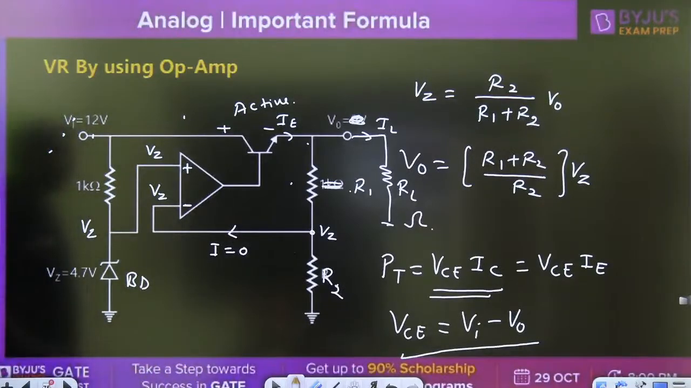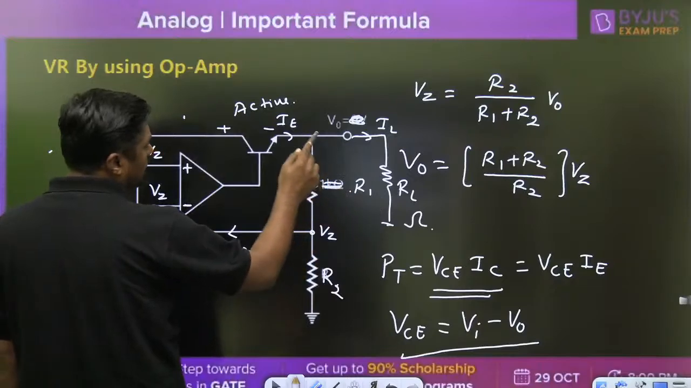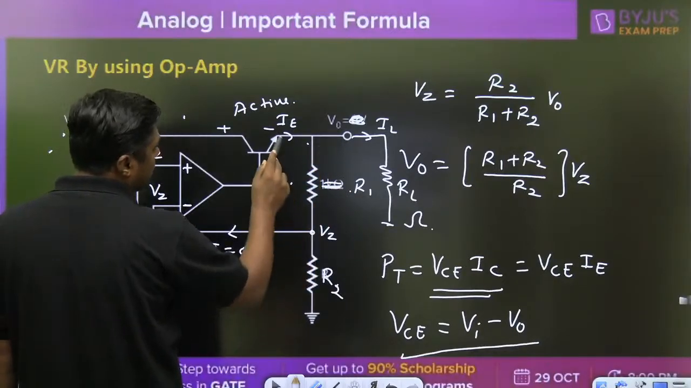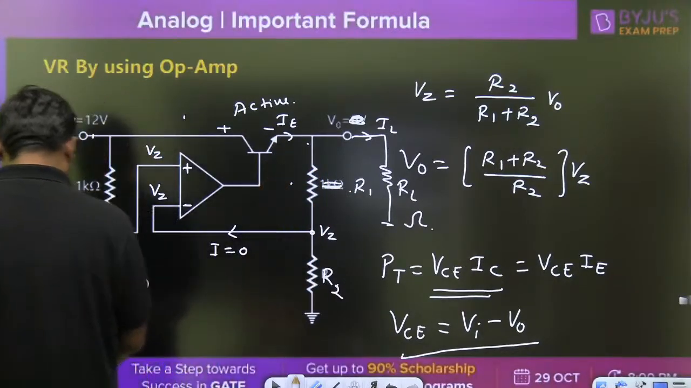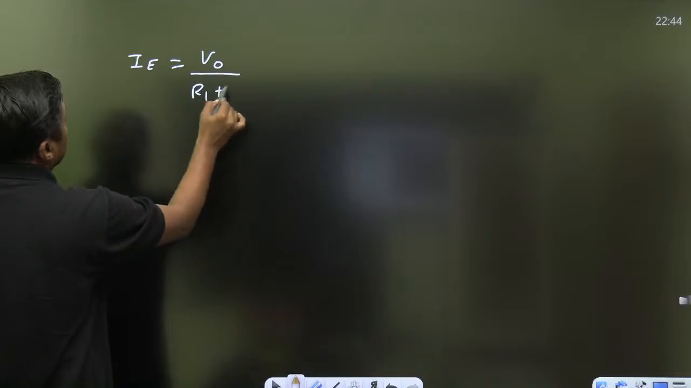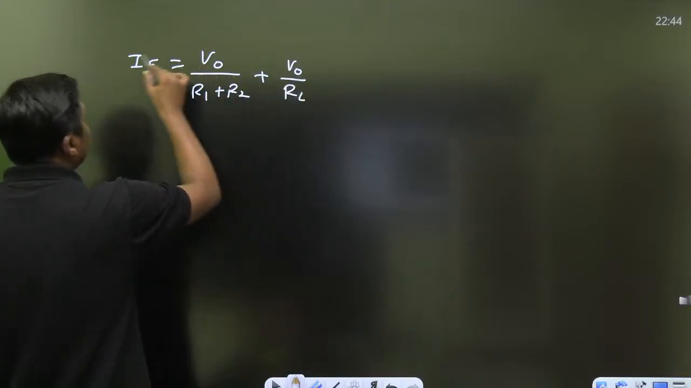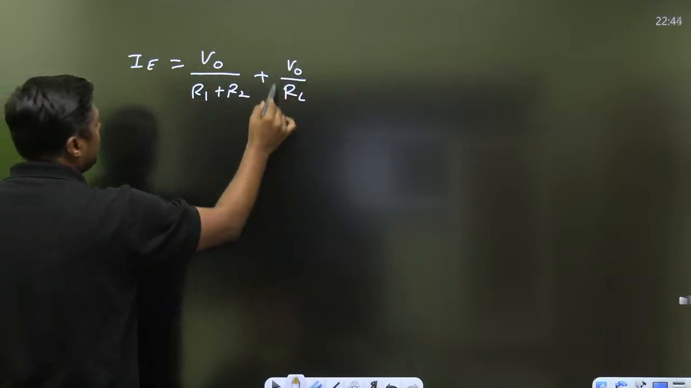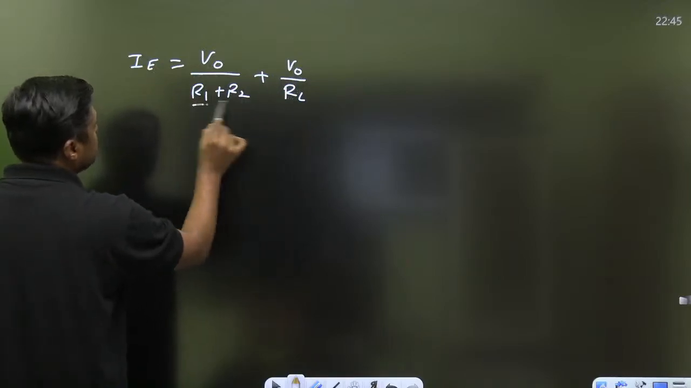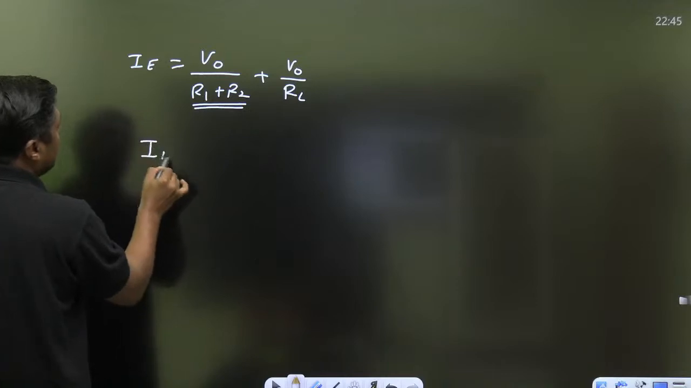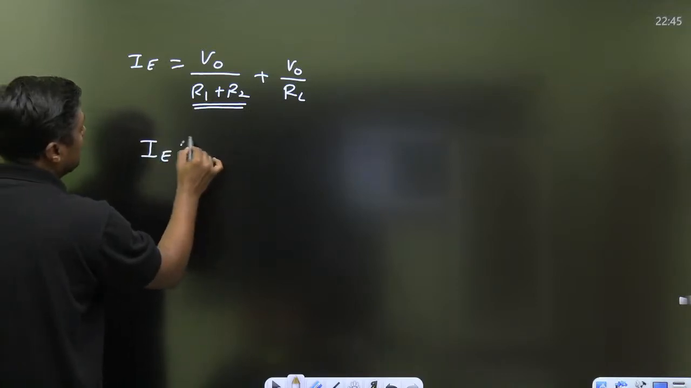Okay, so normally they will give you the RL. So V0 by RL plus V0 by R1 plus R2 will give you the value of IE. V0 upon R1 plus R2, V0 upon RL, that will give you the value of IE. But R1 plus R2 is very, very large because it is in the kilo ohm and RL is in the ohm. And that's why IE is nearly equal to what? V0 by RL.